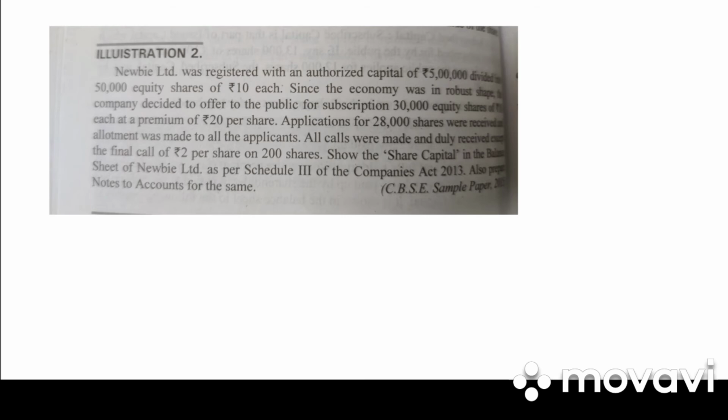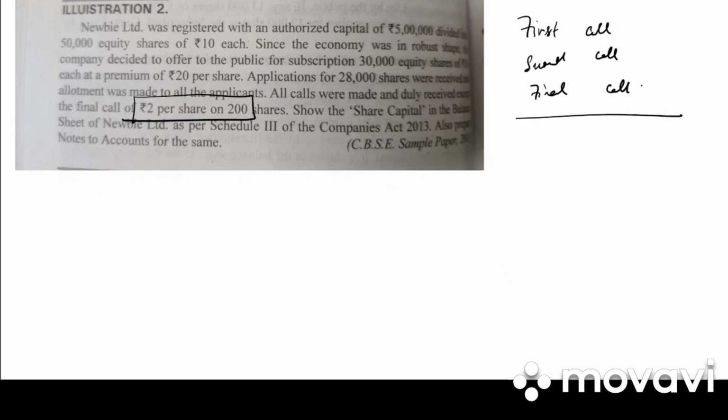So in this question, they have said that all the calls were made. Calls means all the money has been received except for the final call of rupees 2 per share on 200 shares. So there are 3 calls which will be made to the shareholder. That is first call, second call and final call. The amount which is not yet paid by the shareholders to the company is known as calls in arrears, and the amount which is paid by the shareholders in advance to the company is known as calls in advance.